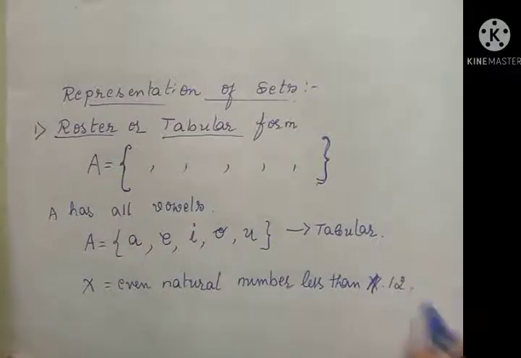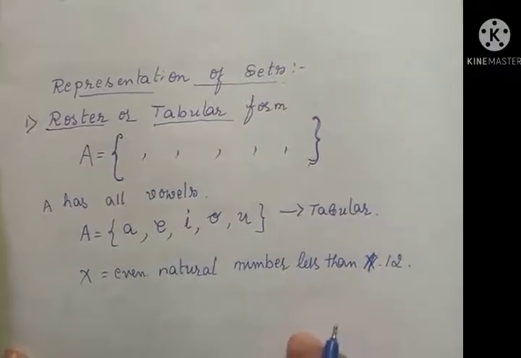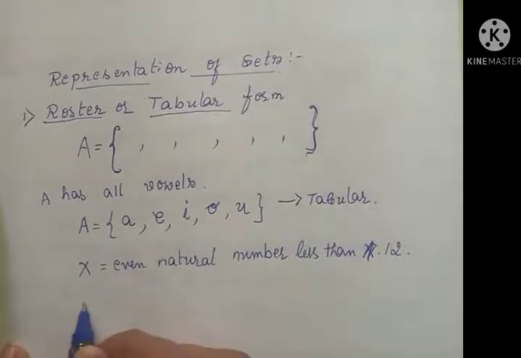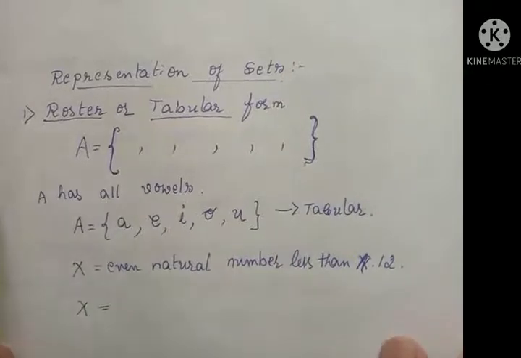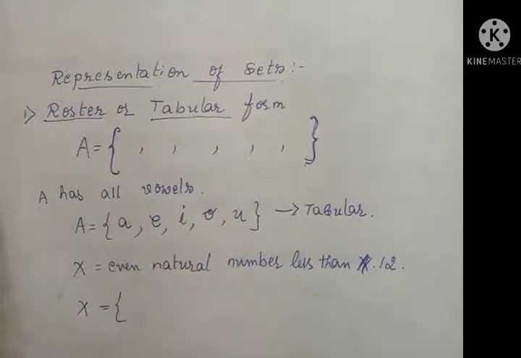Then how will you write the elements here? So X is equal to, within the flower bracket you have to write.